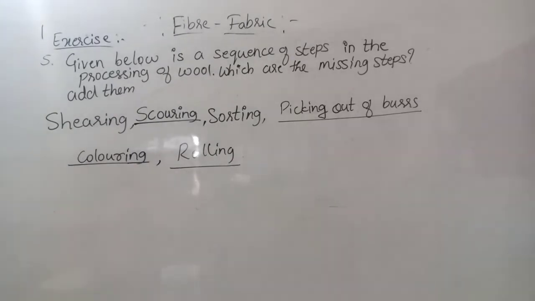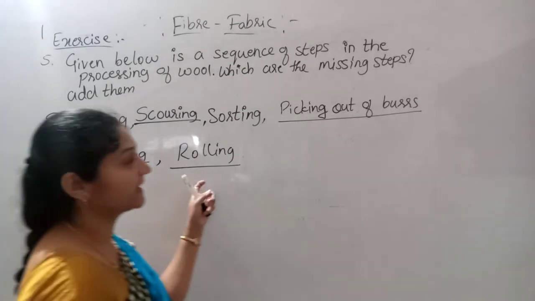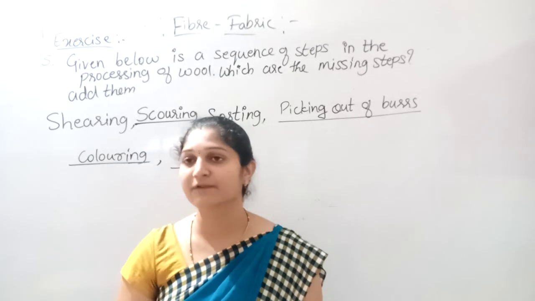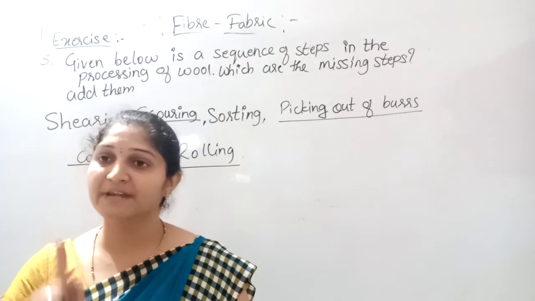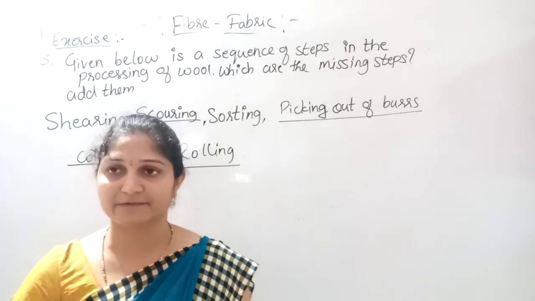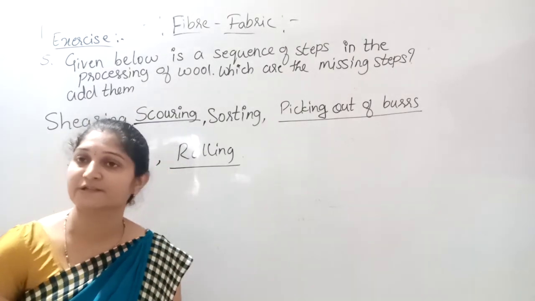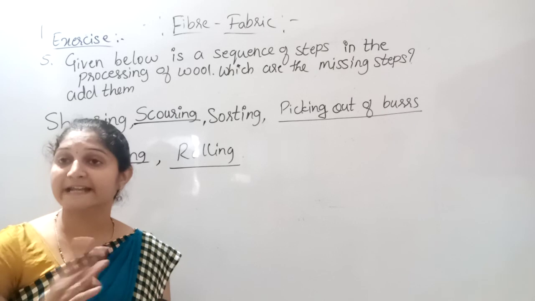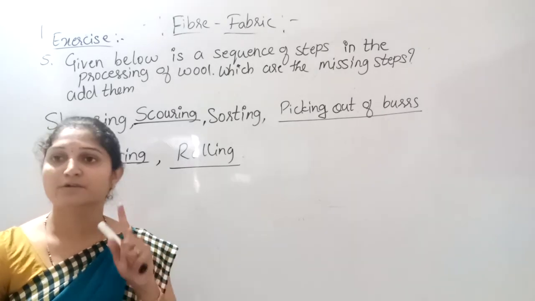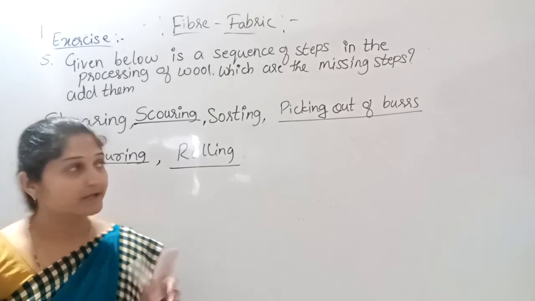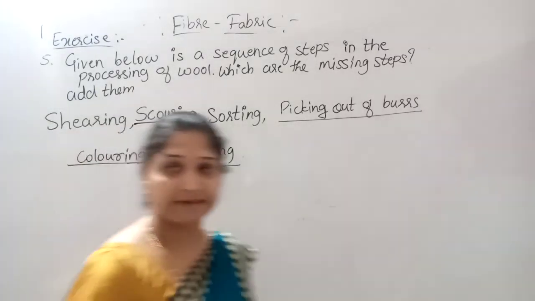Sketch of the life cycle of silkworm. The sixth question is sketch the silkworm life cycle. You have to sketch that one. The two stages you have to show, which are directly related to the production of silk, are silkworm and cocoon along with pupa. Okay, next we will move to the seventh question.